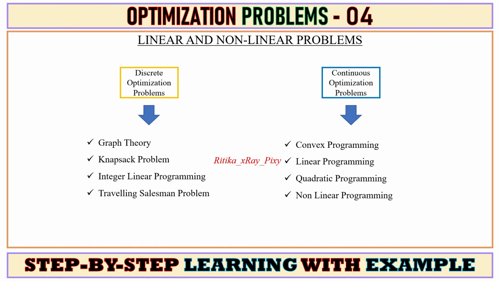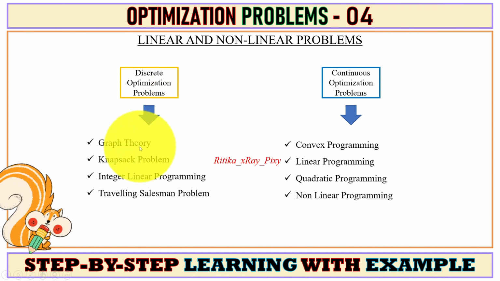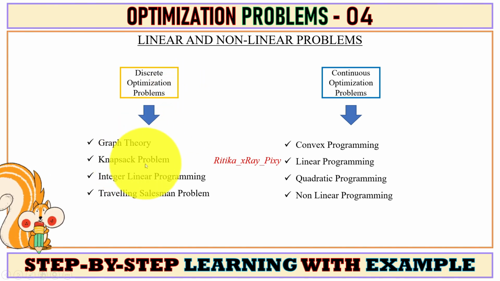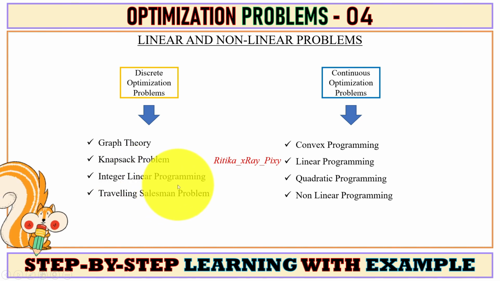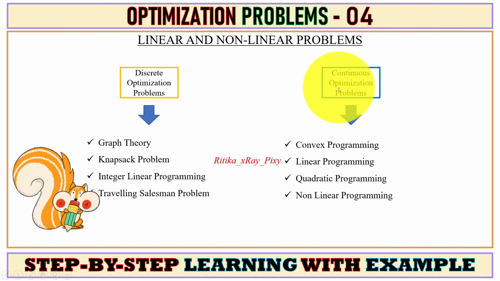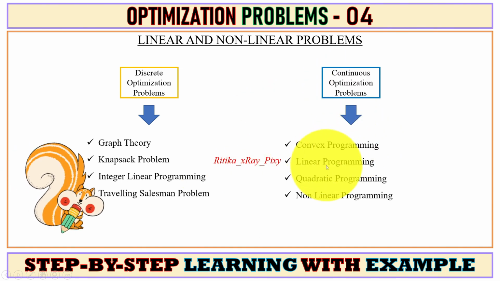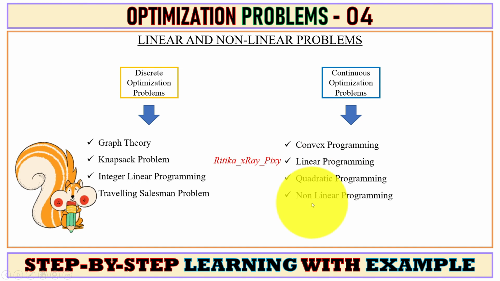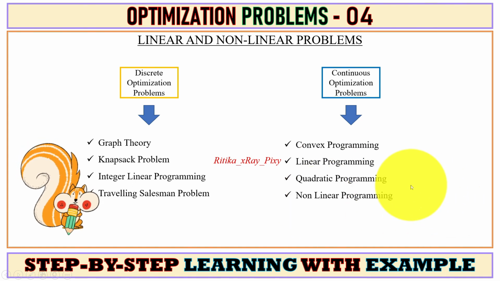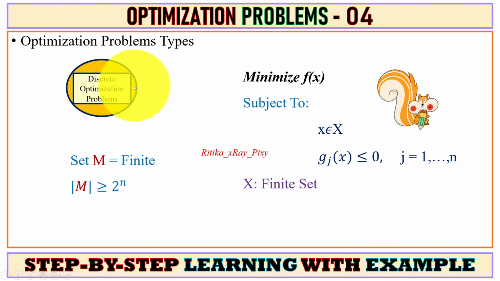Here you can see different examples for discrete and continuous optimization problems. Discrete optimization problems such as graph theory, knapsack problem, integer linear programming problem, traveling salesman problem, and continuous optimization problems such as convex programming, linear programming, non-linear programming, and quadratic programming. First, we will discuss discrete optimization problems.